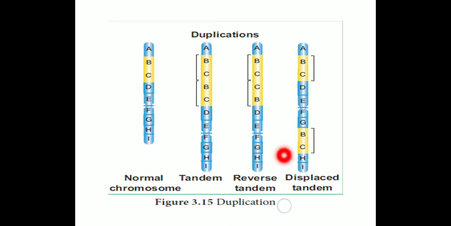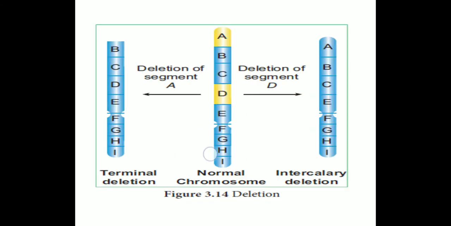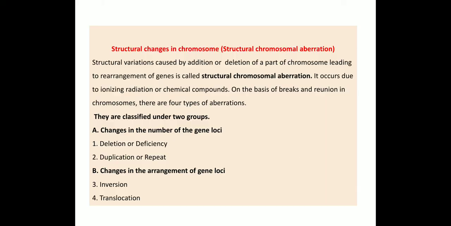Next one, displaced tandem. The genes B and C are copied and displaced to a different part of the same chromosome. So in the same chromosome, in another or different part, the cloned or copied genes are inserted. That is what we call the displaced tandem. Okay? The next thing, change in the arrangements of the gene locus.